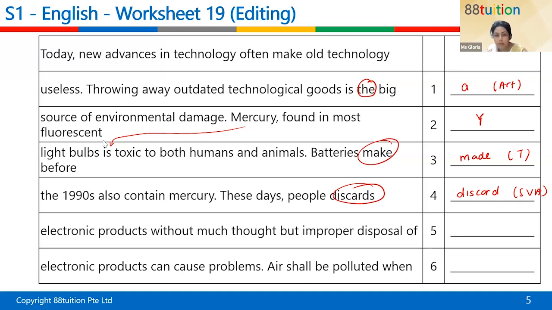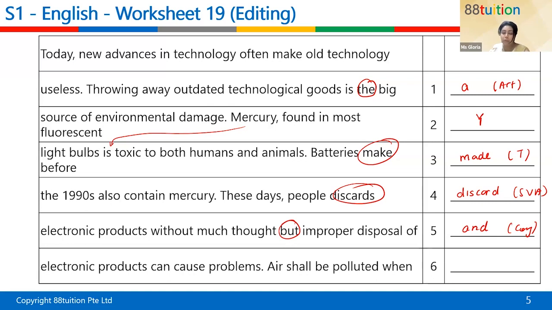They throw it without much thought, and the disposal also causes problems. So the but is wrong. Yeah, and what is it supposed to be? And. Thank you. And, conjunction, okay? So these days, people discard electronic products without much thought, and improper disposal of electronic products can cause problems.